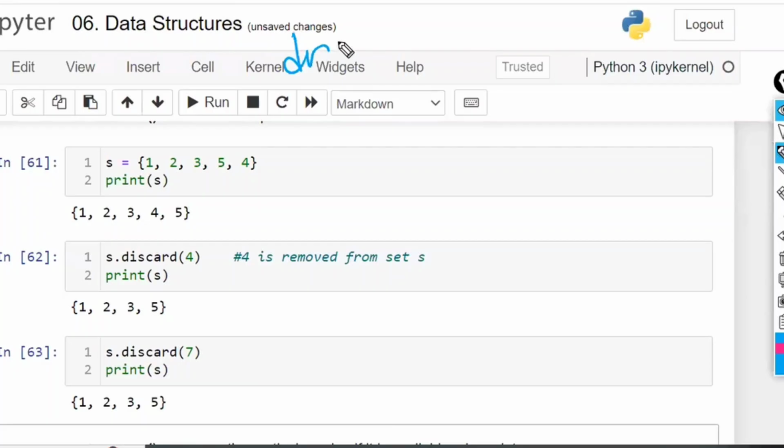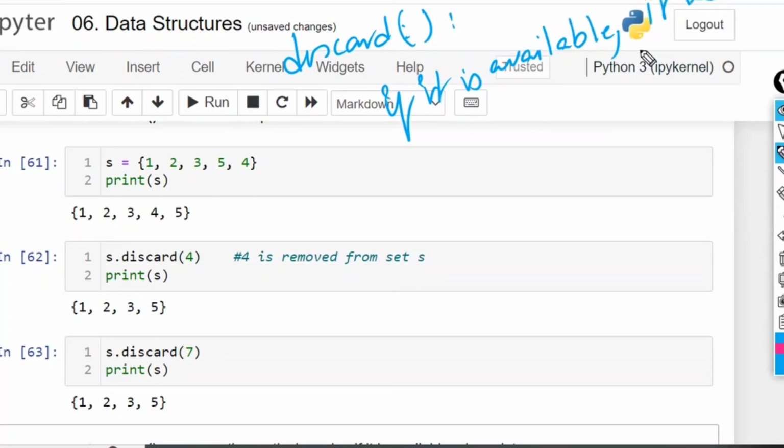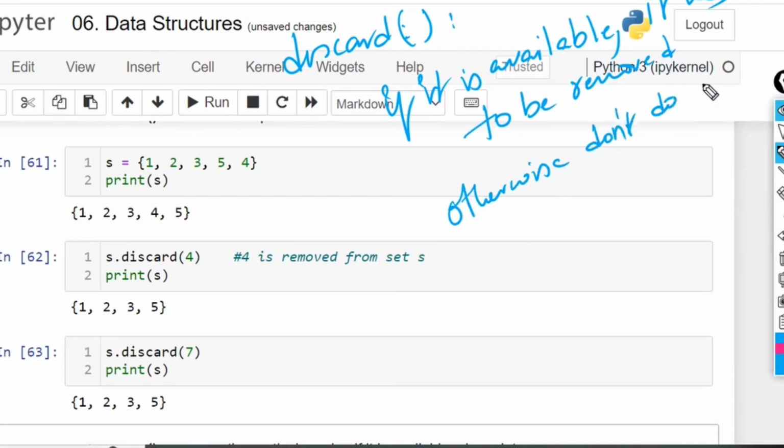Write in your notes: meaning of discard is, if it is available, it has to be removed. Otherwise, don't do anything. But no error. If it is not available, we are not going to get any error.